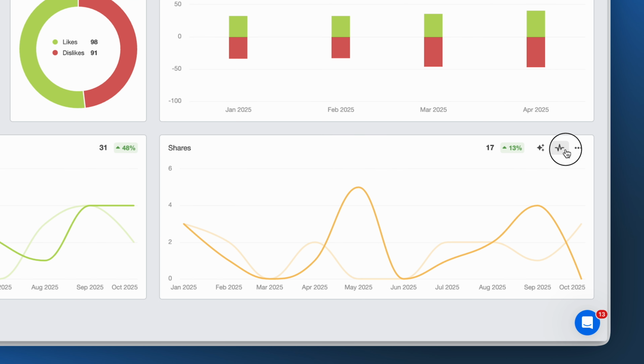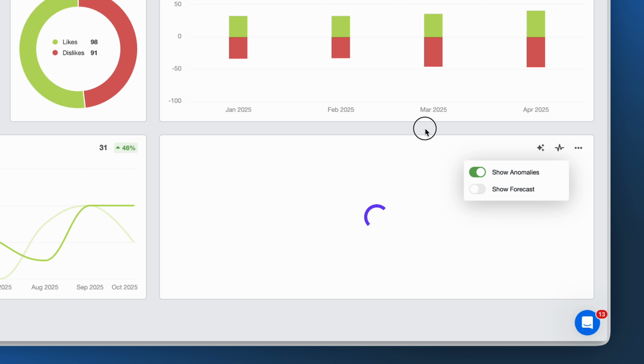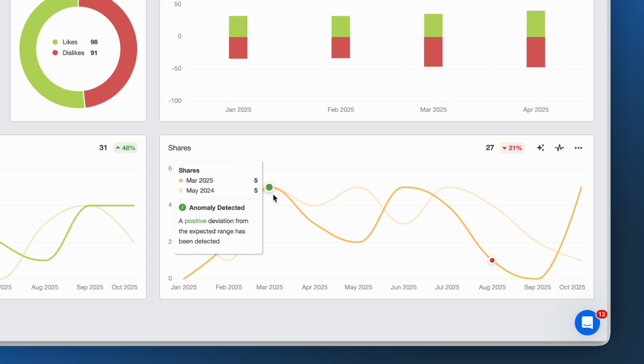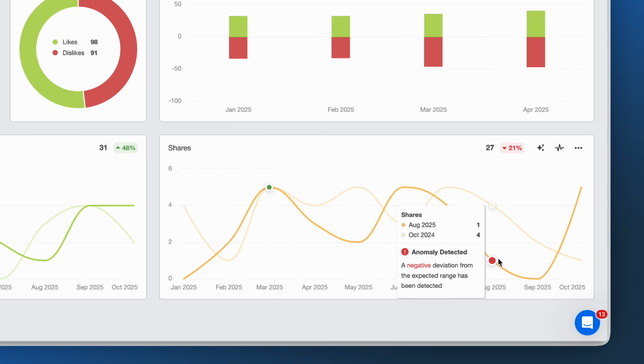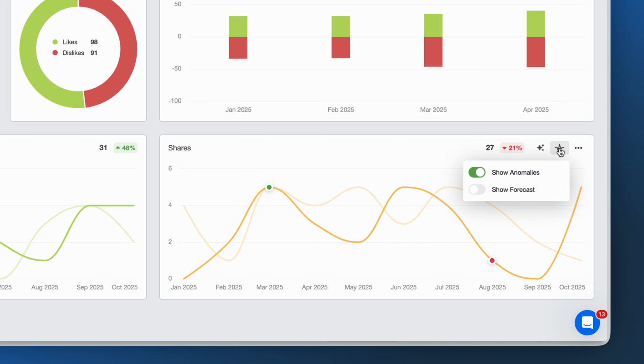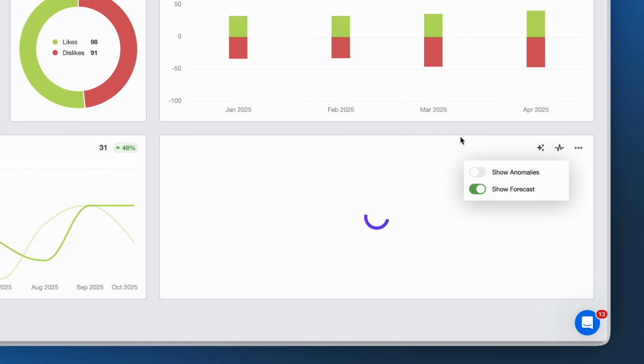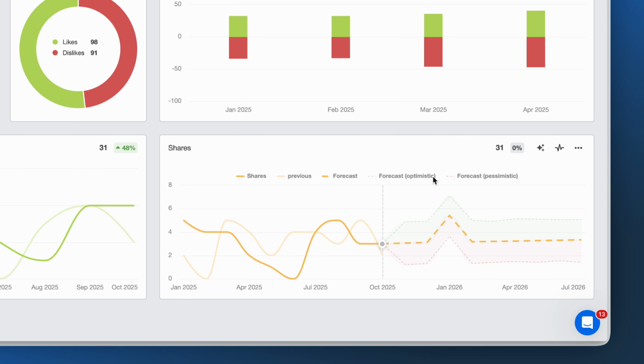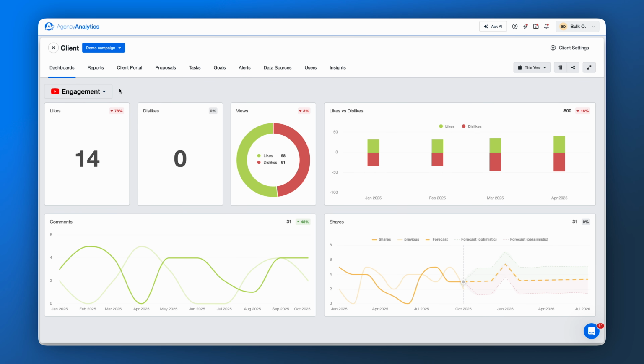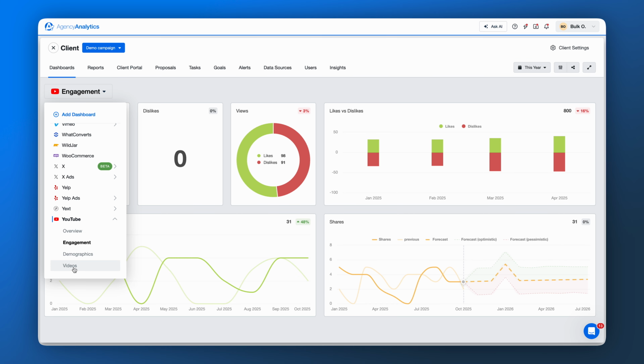Go beyond the standard metrics with the Insights feature. Spot anomalies the moment they happen, forecast future performance, and surface hidden patterns, automatically generated from YouTube data. Whether it's a sudden drop in views or a spike in CTR, Insights flags it instantly so the team stays proactive. Next, take it a step further with Ask AI.